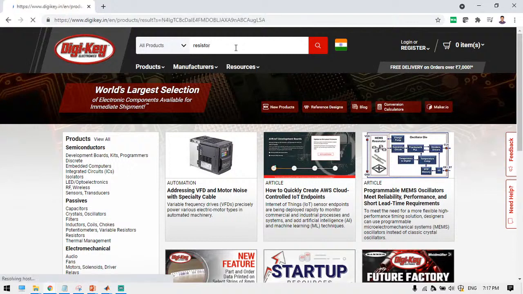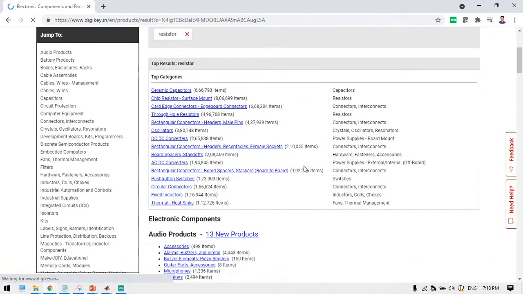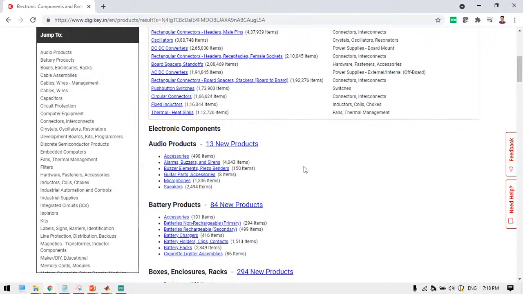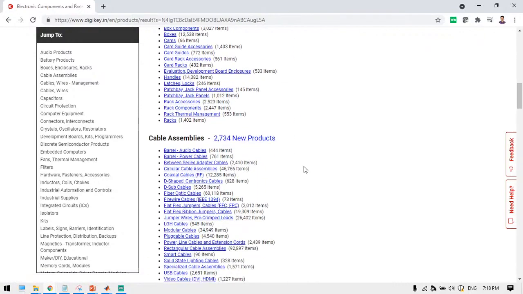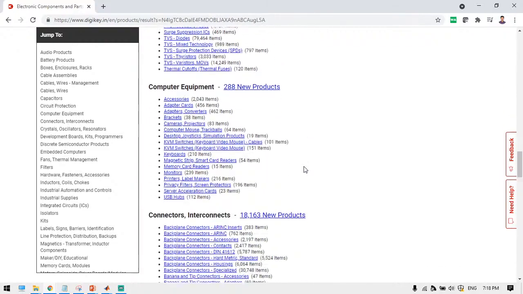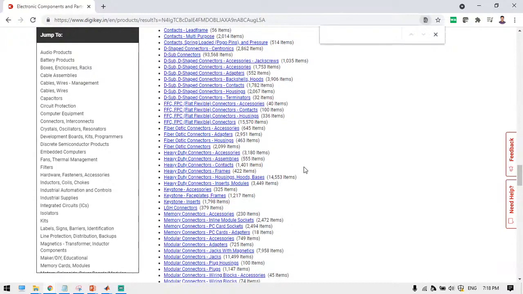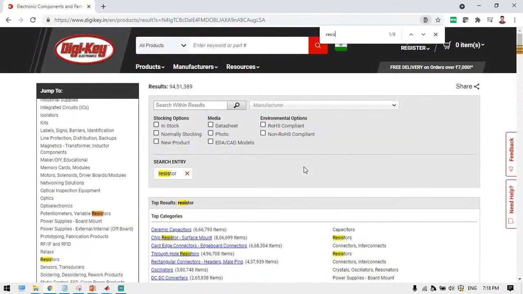Resistor. Just visit this page and explore all these things. Resistors. See here, the through hole resistors.